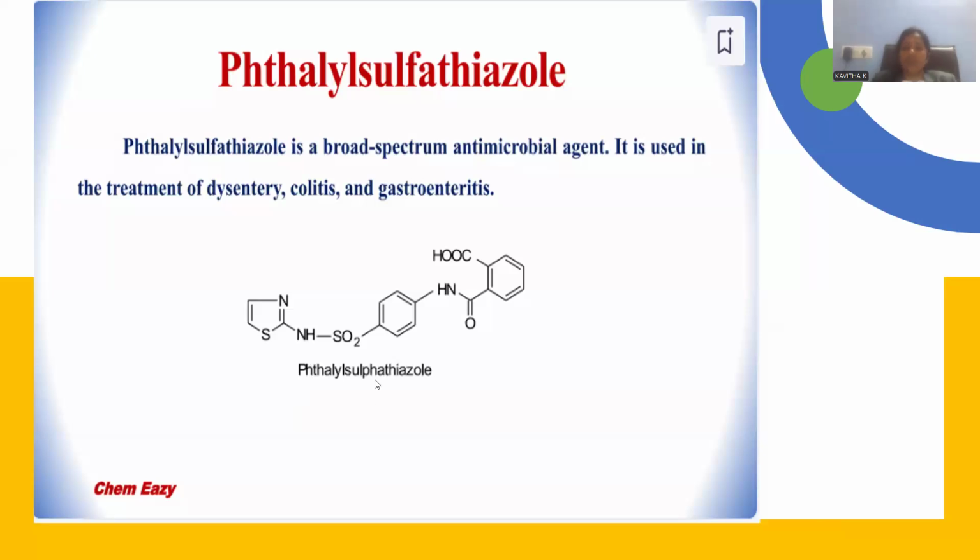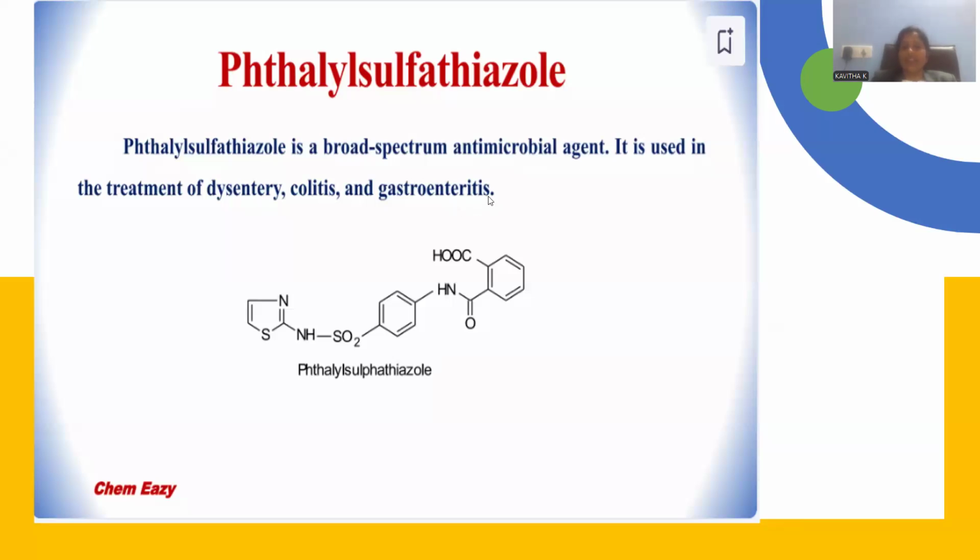And sulfathiazole: here is the sulfa. A sulfonamide moiety again exists within the molecule, and this is the terminal, which is located by this thiazole nucleus. So the entire molecule is more potent, because of the existence of thiazole, the sulfonamide nucleus, and the phthalyl moiety as well, so that potential broad spectrum antimicrobial activity is exerted by this drug, which is marketed. It will be potent against dysentery in our children, colitis, and gastroenteritis.